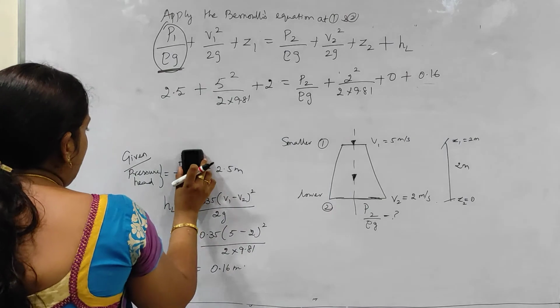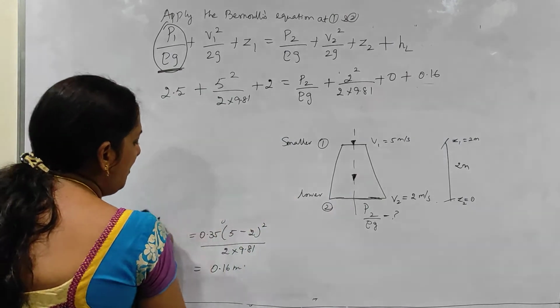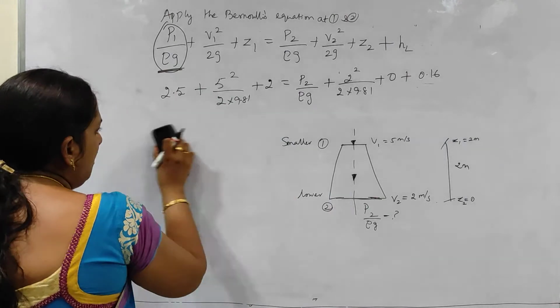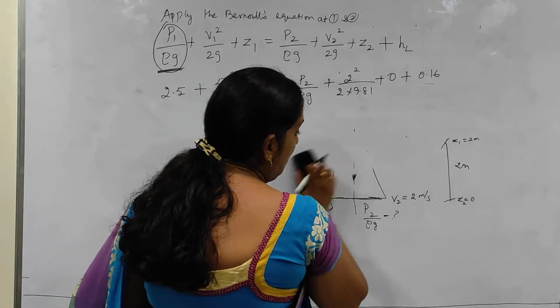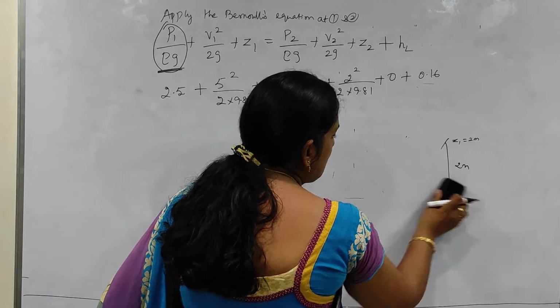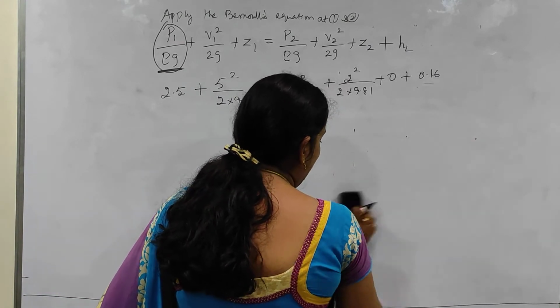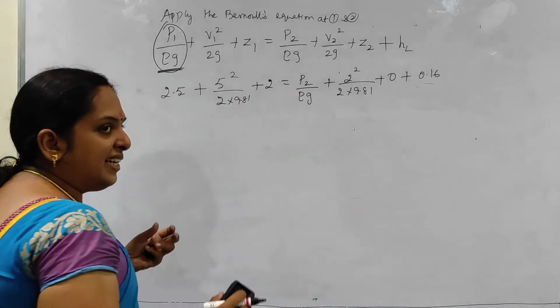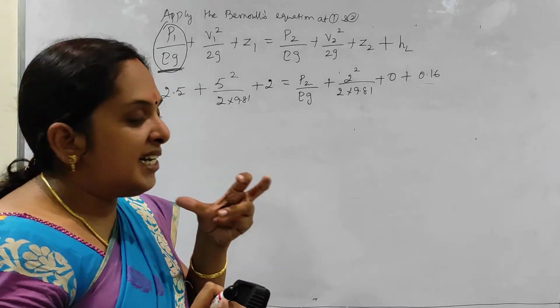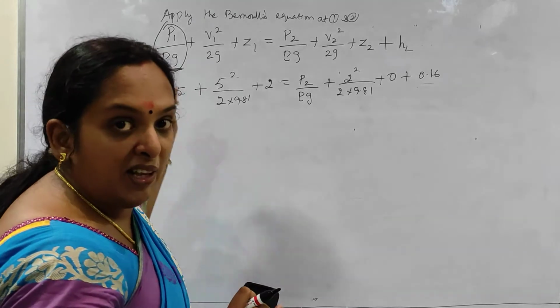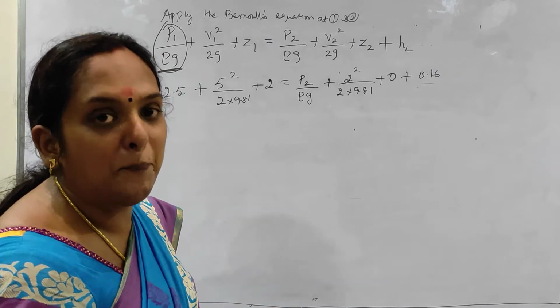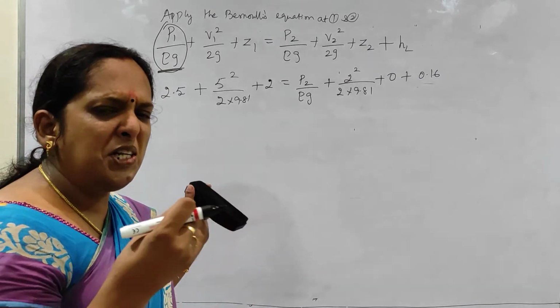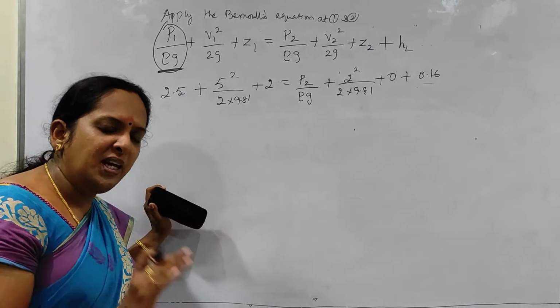Okay, now you could understand what is the difference between the previous problems and this problem. So I told you, it's very interesting. In the previous problems, the pipe was only held horizontally, but in this problem, the pipe is held vertically. That is the first main difference. And the second one is, instead of giving the pressure, they have given you the pressure head. So such small changes in the question will be given.